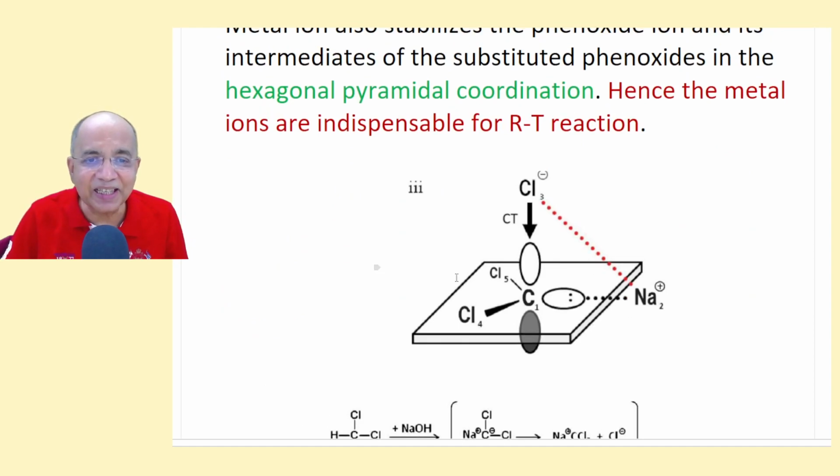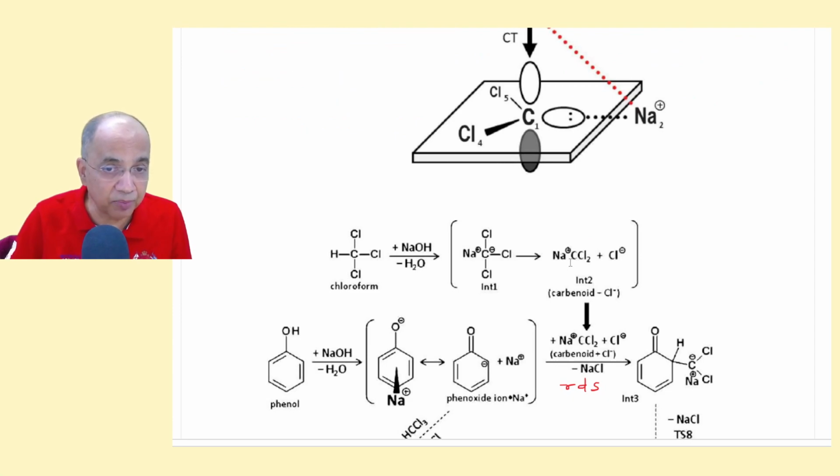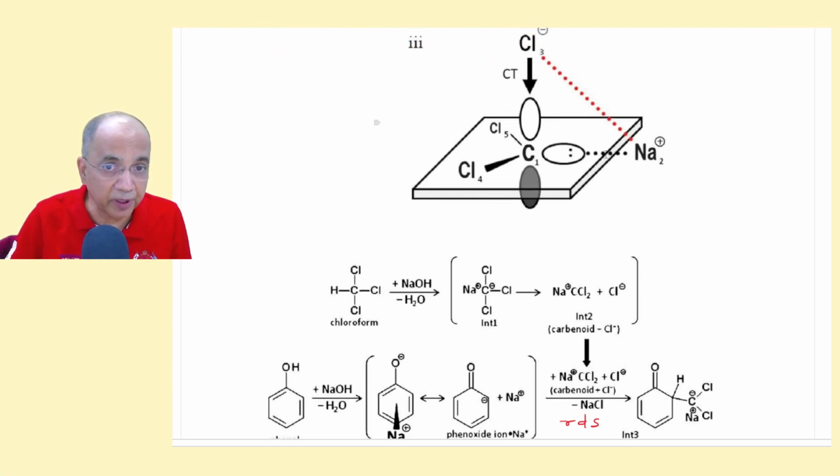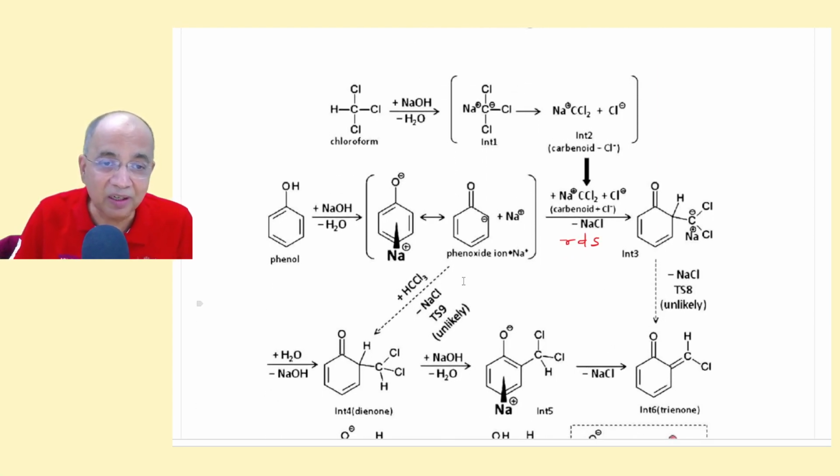Now this is the carbene their calculation has proposed. This is CCl2, our usual dichlorocarbene, but it is now with chloride ion and Na+, with a strong interaction between Na+, Cl- and this lone pair. This combination is called a carbenoid. Now this one, Na+, CCl2 and Cl-, this is a carbenoid.